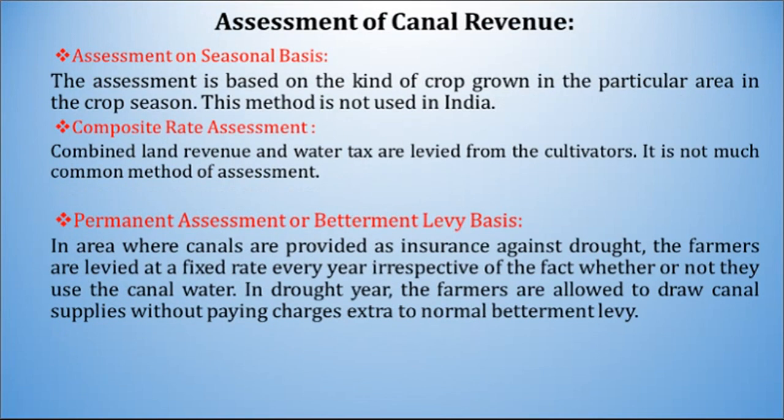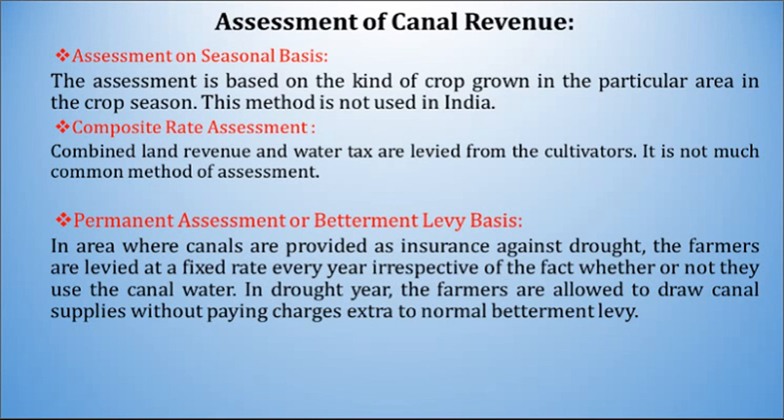Assessment on seasonal basis. The assessment is based on the kind of crop grown in the particular area in the crop season. This method is not used in India. Then composite rate assessment. Combined land revenue and water tax are levied from the cultivators. It is not a very common method of assessment.